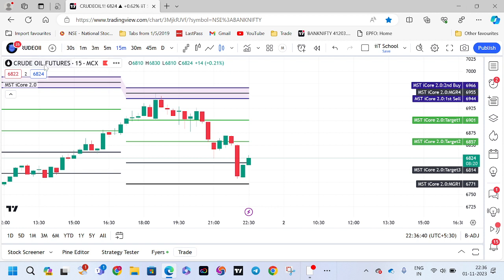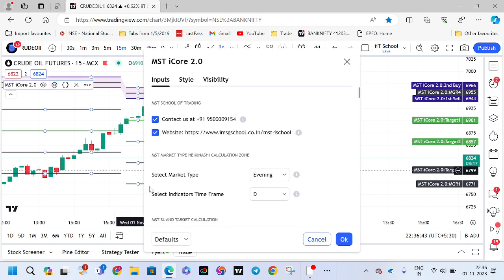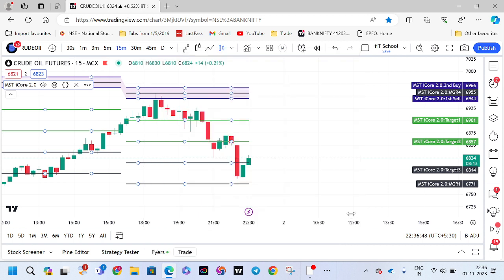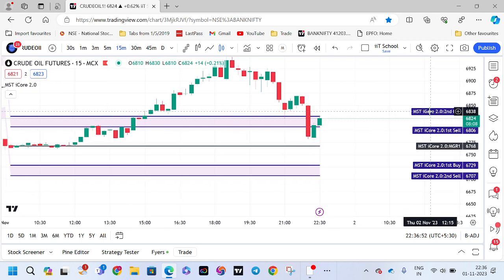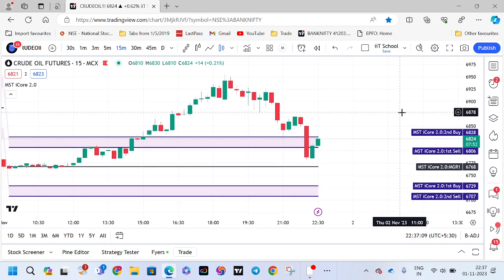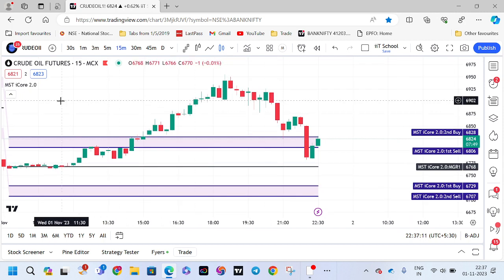Now let me show you with the default setting first. I will just go here and give reset settings. What happened in the morning market? First let us see, then I will come to the evening session, because if I straight away show you the evening session, then some of you will comment that the morning session was a loss, that's why he is showing only the evening session. It is not so. We are ready to show you everything, but there will be no time, that's why we are restricting ourselves. Okay, so now what happened?